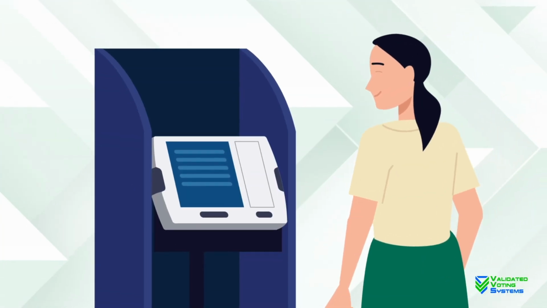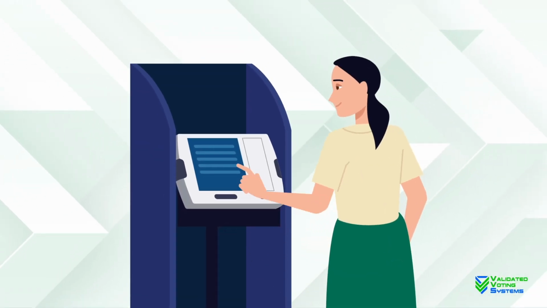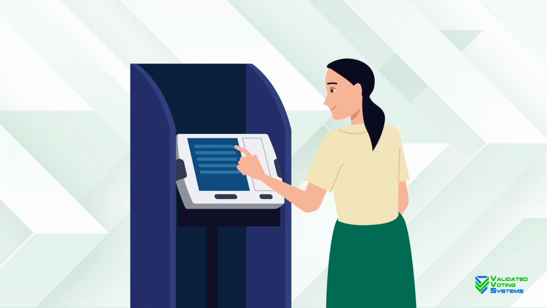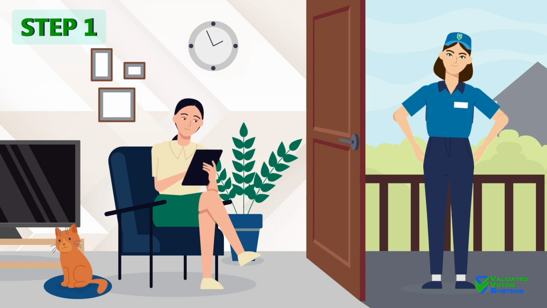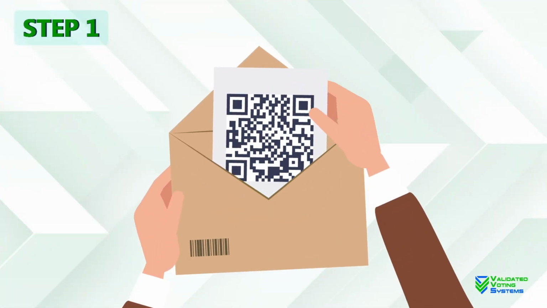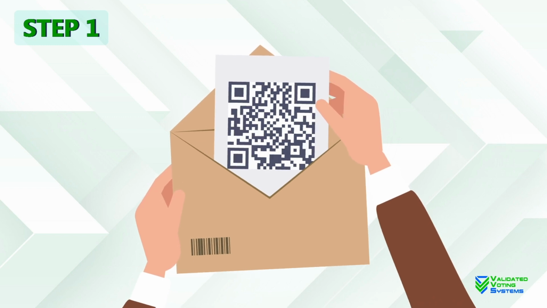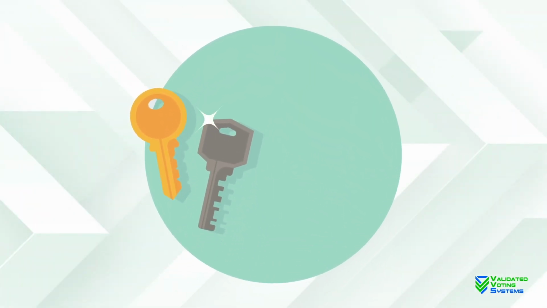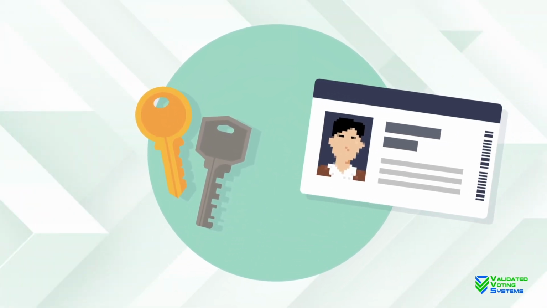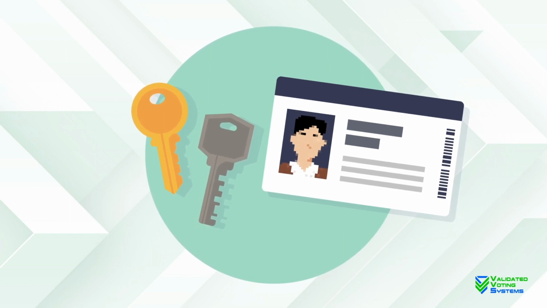After taking an envelope, they then have the choice to go to a private area within the voting facility to cast their vote on a computer screen, or take their envelope to vote in the privacy of their own home. Inside each envelope will have QR codes that hold a unique code of characters and numbers called private and public keys. These keys are not linked to any private information. This allows the voter's privacy to be protected and to remain anonymous.